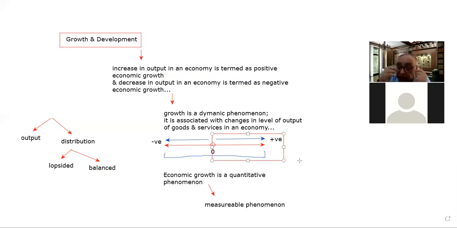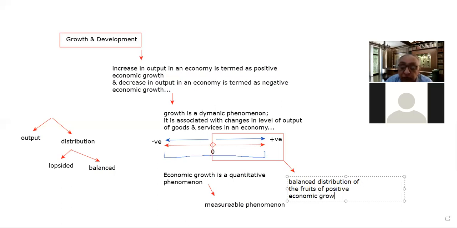And the second important thing which is required is the balanced distribution of the fruits of positive economic growth. So that is what leads to development in an economy, right?